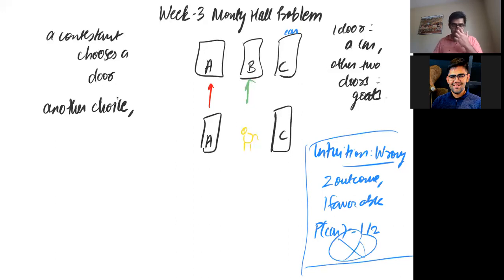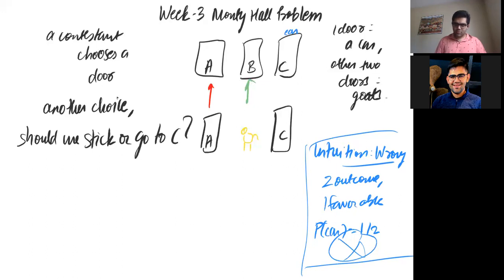Let's look at why. This is exactly what has been discussed in the textbook. So we'll go over why it is wrong. Should we stick to A or should we go to C? That's the question now. So let's look at something here.